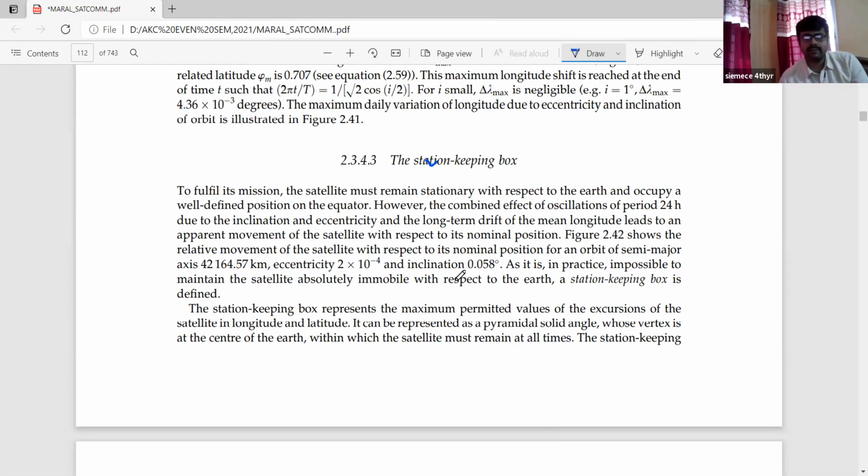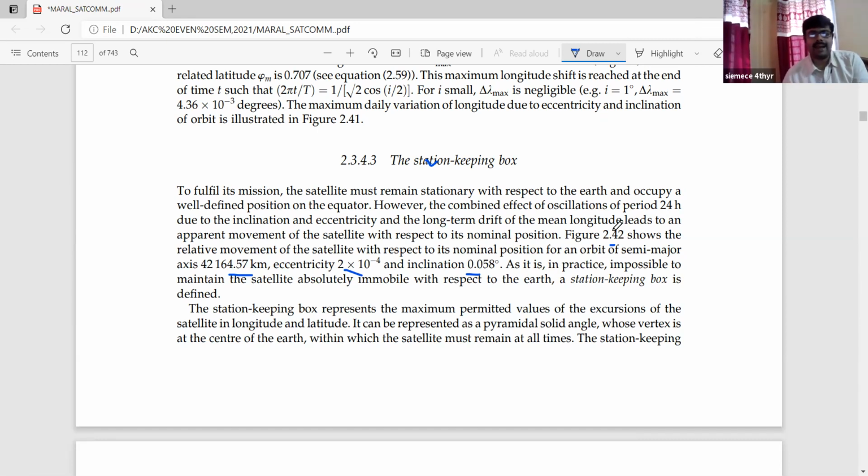The figure we have just observed shows the relative movement of the satellite with respect to its nominal position for an orbit of semi-major axis, whose value we know, 42,164.57 kilometers. The eccentricity in this case is very small, 2 into 10 to the power minus 4, and the inclination is obviously a small value. What is the value for the inclination? We have observed that it is 0.058 degree.